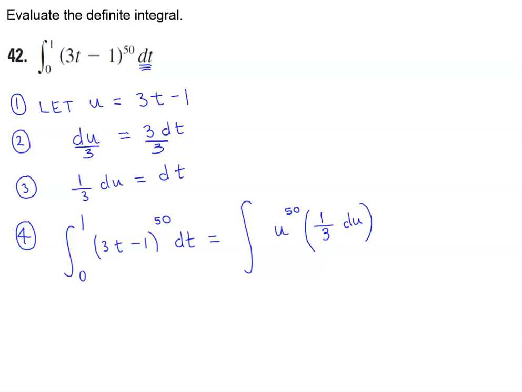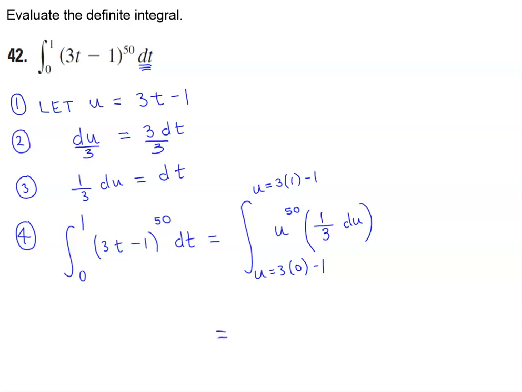And now we've got to formulate our upper and lower bounds. So for the upper bound, we're going to use what we substituted for u, which is 3 times t, and the upper bound is 1, so it's going to be 3 times 1 minus 1. And then the lower bound is going to be u, which is equal to 3 times 0 minus 1.